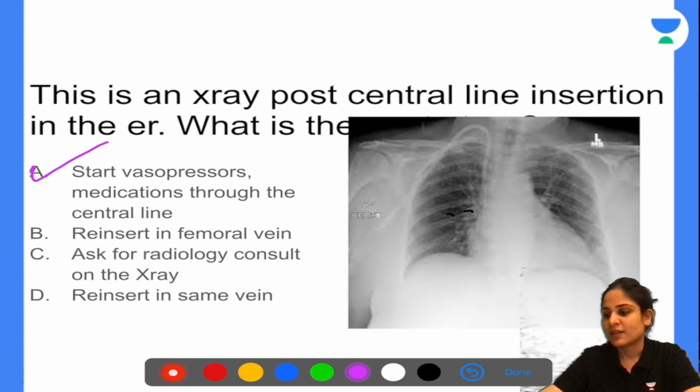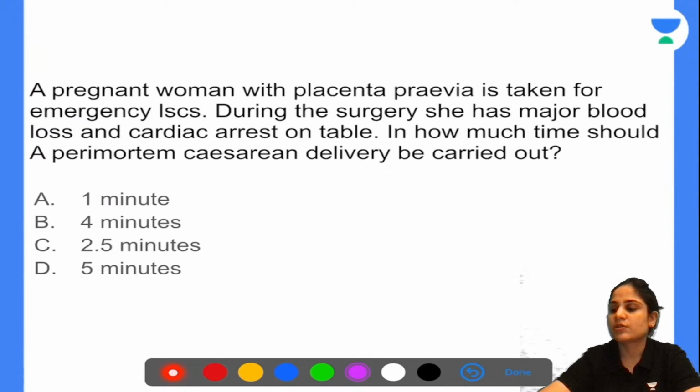Okay. Alright. A pregnant woman with placenta previa is taken for emergency LSCS. During the surgery, she has major blood loss and cardiac arrest on the table. In how much time should a perimortem cesarean delivery be carried out? 1 minute, 4 minutes, 2.5 minutes, or 5 minutes?